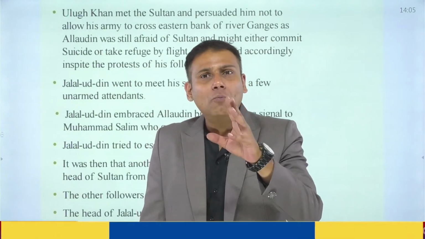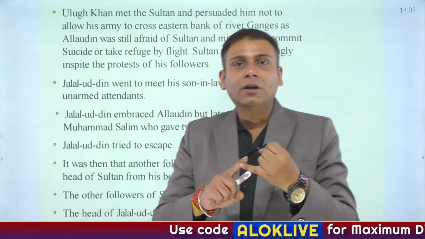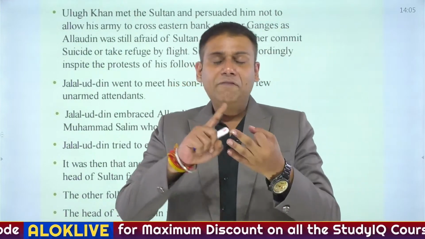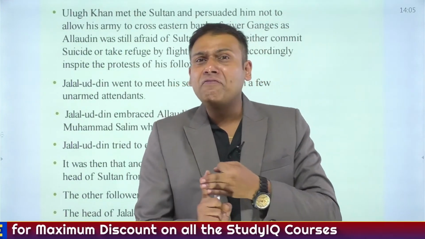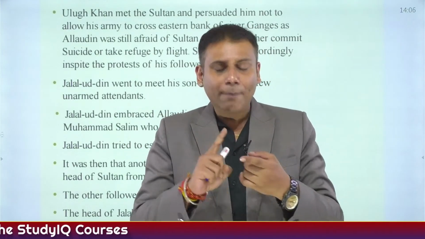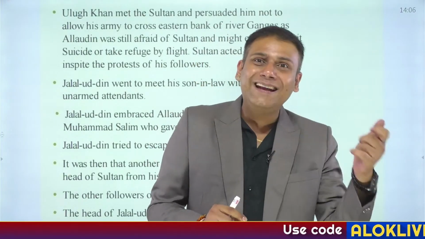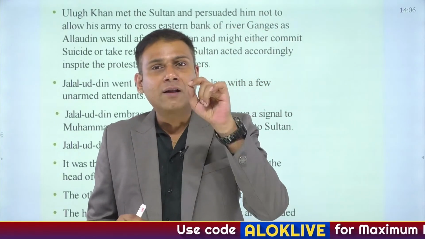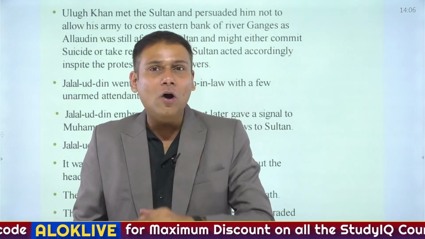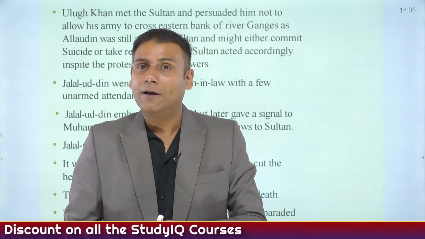He captured almost a major part of northern India. He captured the region of Malwa. He captured the region of Gujarat. He defeated Hamir Dev, the ruler of Ranthambore, one of the most powerful Rajput rulers. He captured the region of Chittorgarh by treacherously defeating Raja Raval Ratan Singh Ji. Why did he attack Chittorgarh? Because he coveted Rani Padmini and he wanted to marry her.